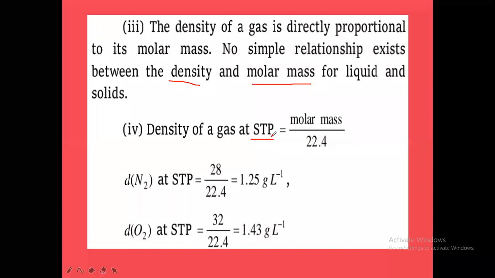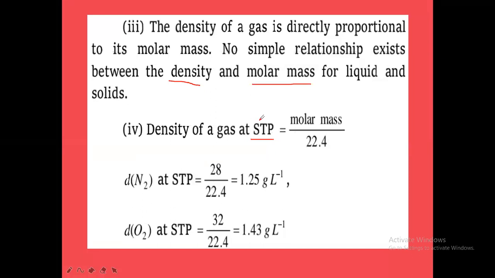Remember, 1 bar pressure. But SATP also is there, one more condition. SATP means standard ambient temperature and pressure. Here instead of STP, we write SATP.